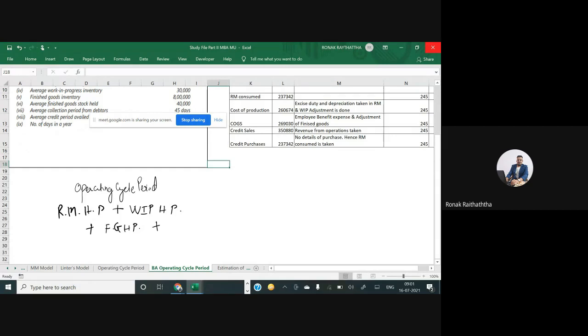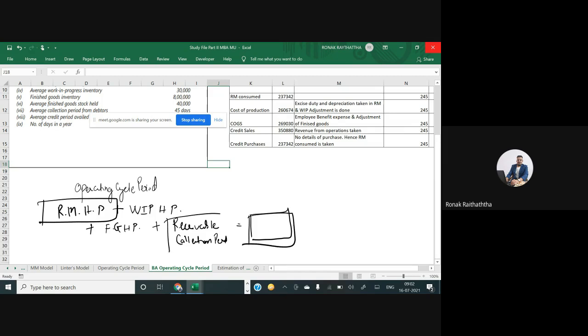Then once the goods are sold to customers, and if the sales is on credit basis, then my friends, you have also given some credit period to your debtors, right? So the credit period allowed to debtors will also be included. In other words, it can be called the receivables period, receivables collection period. Now here is the point where you realize your cash. So from this point to this point, there is an operating cycle period.